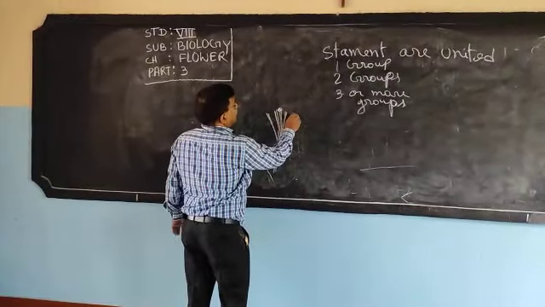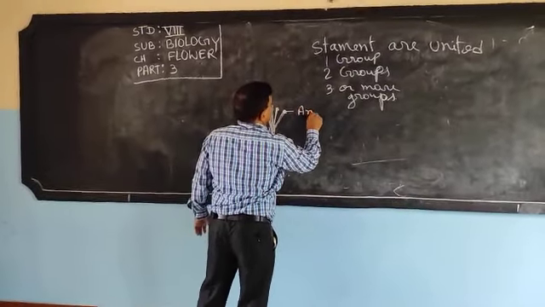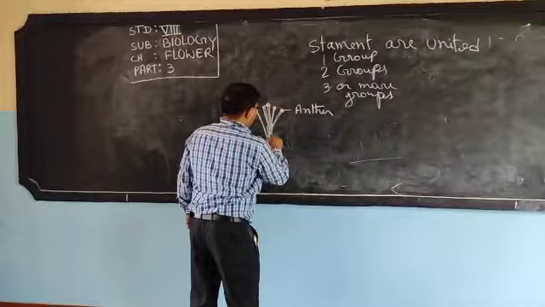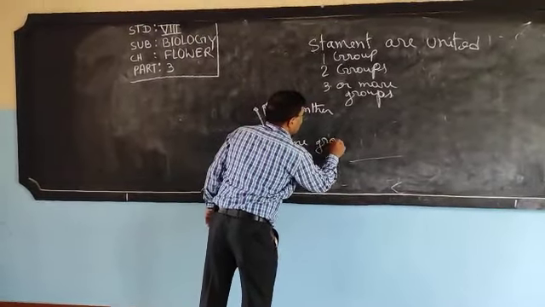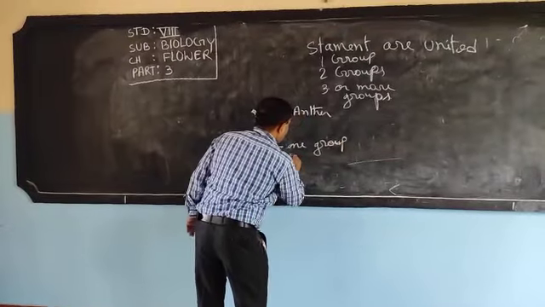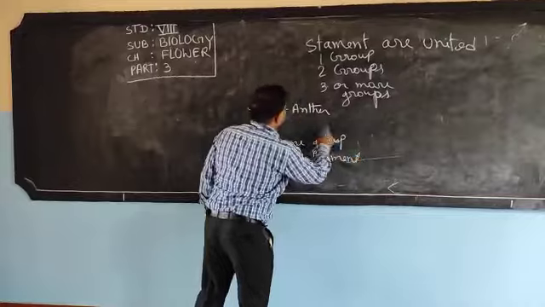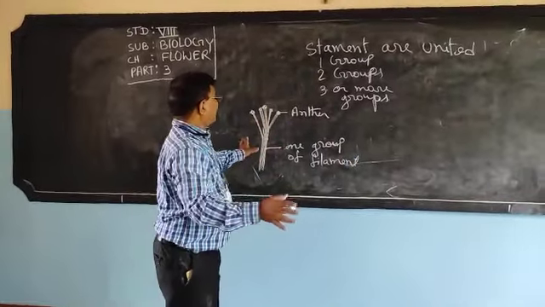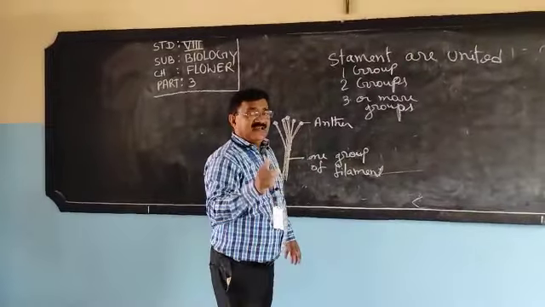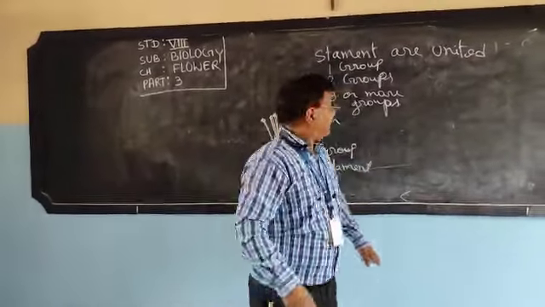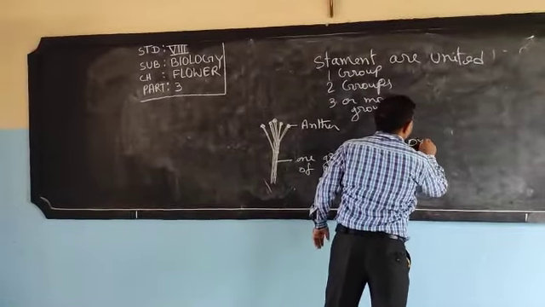These filaments are united and the anthers are separate. They are the anthers. And one group of filament. Many anthers are there, but the filaments are united into one group. Then it is called what? It is called monadelphous.